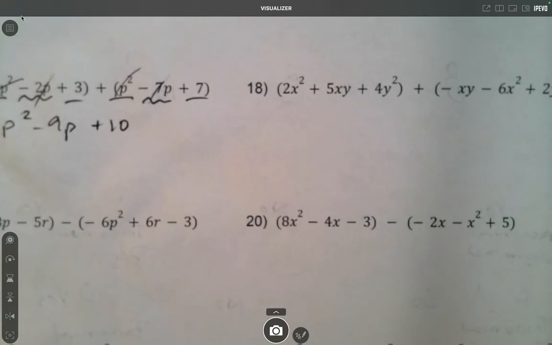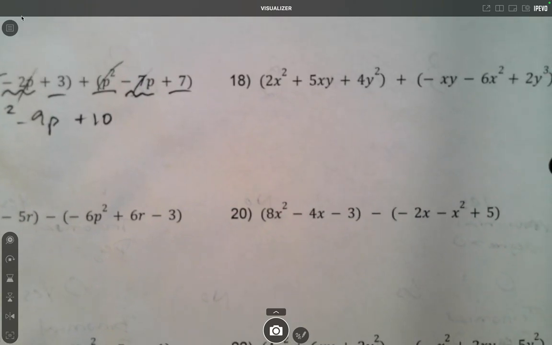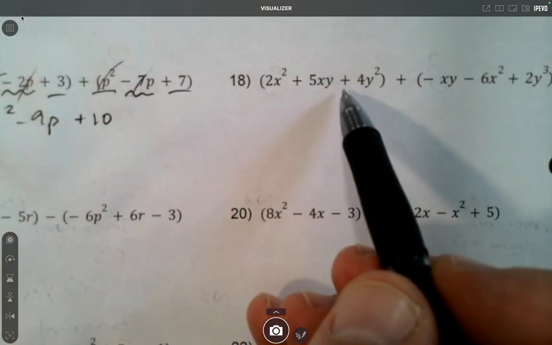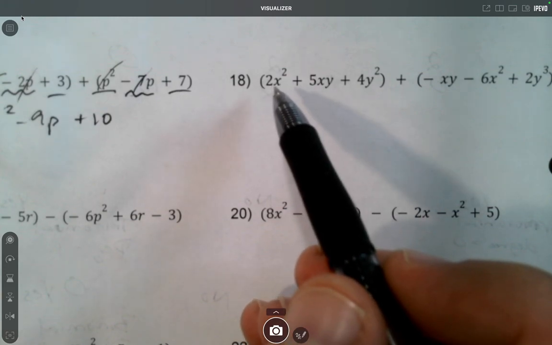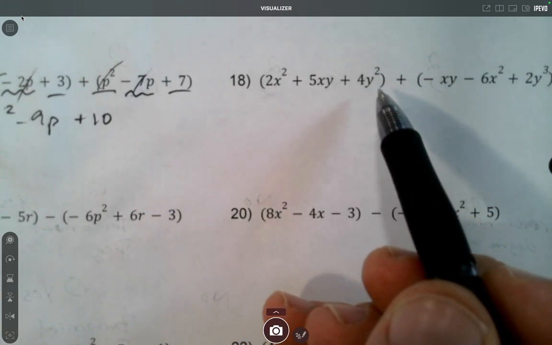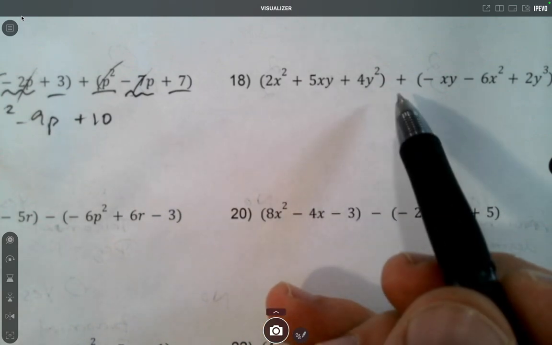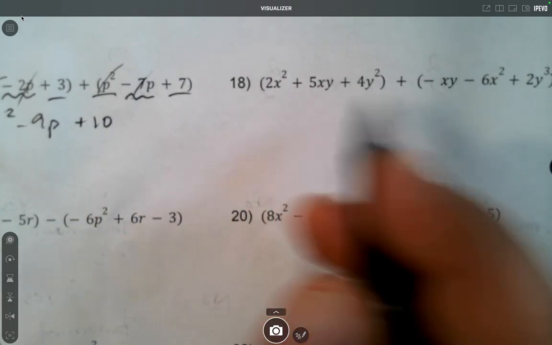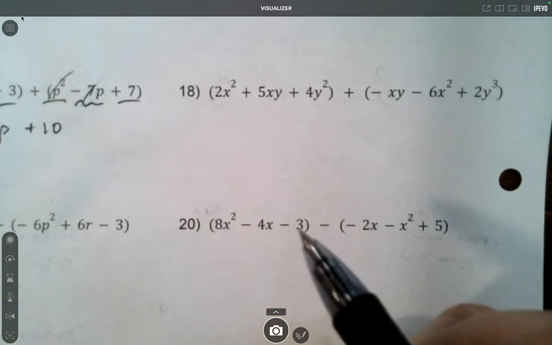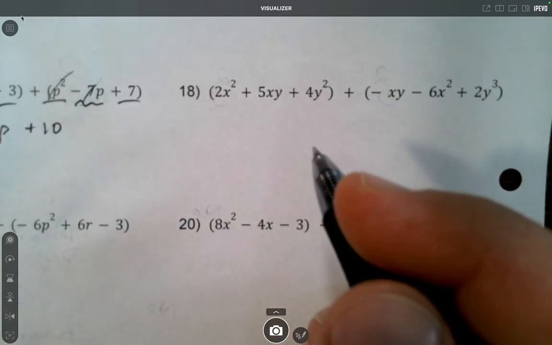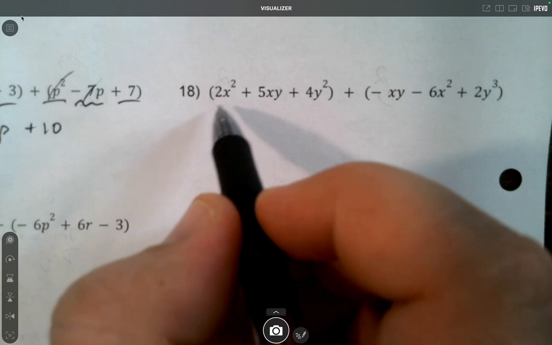On 18, I like the order they have it in this first term, because in some ways these are all equally complicated because it's two variables in the sense that it's x times x times y, and y times y. But this way it's kind of alphabetical. But again, I won't be picky when we've got mixed up variables about the order you put stuff in. But I see first, oh actually I take it back. Well, I'm going to go the other way.